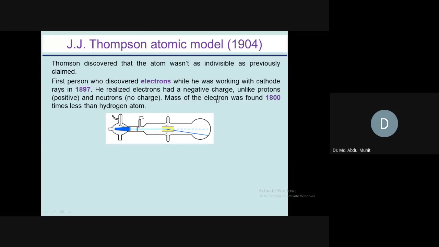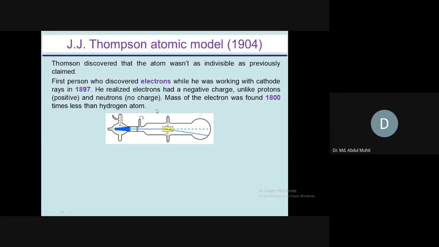which he called electrons, and electrons are very tiny particles. He calculated the mass of the electron too, and found through the Millikan oil drop experiment, which is also a renowned experiment but we don't want to discuss it here, that the mass of the electron was 1800 times less than the hydrogen atom.